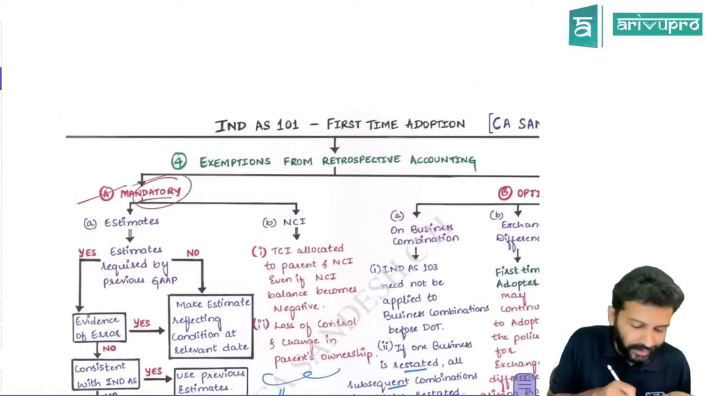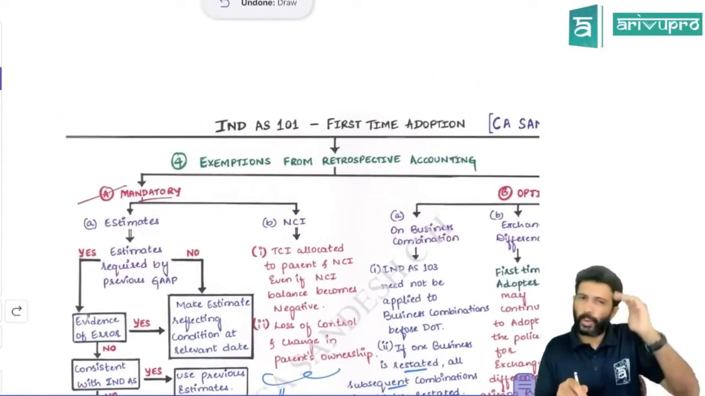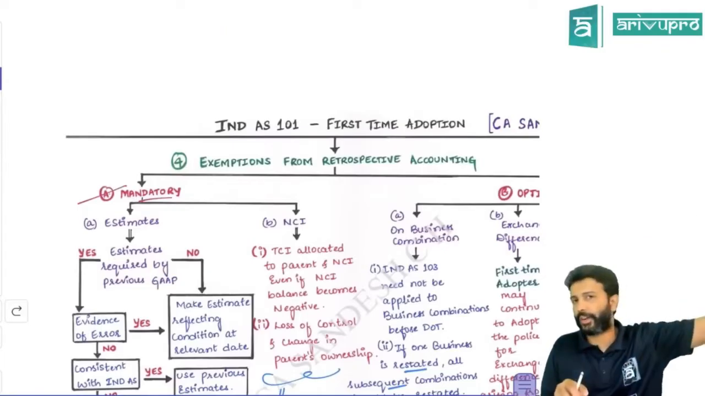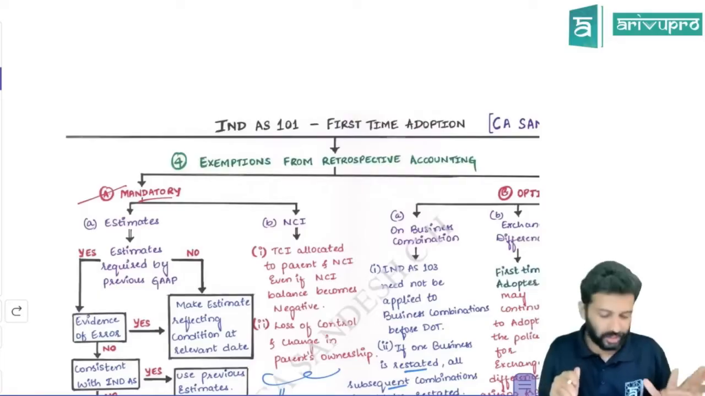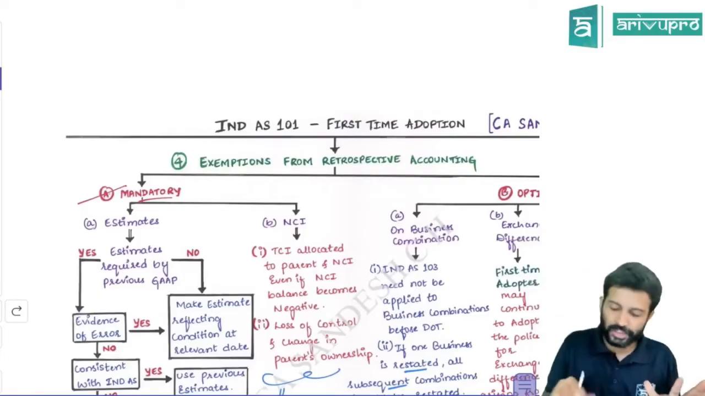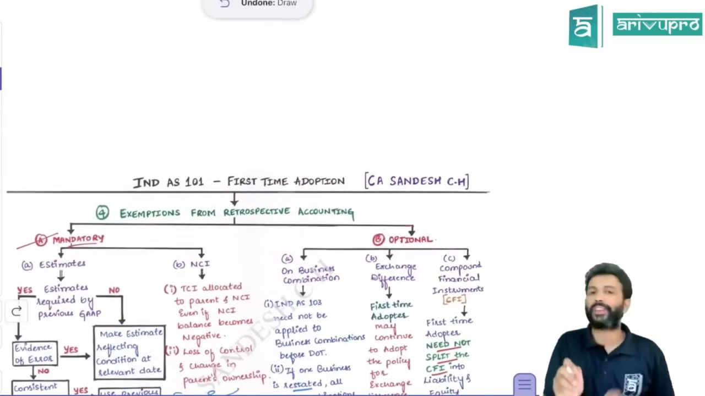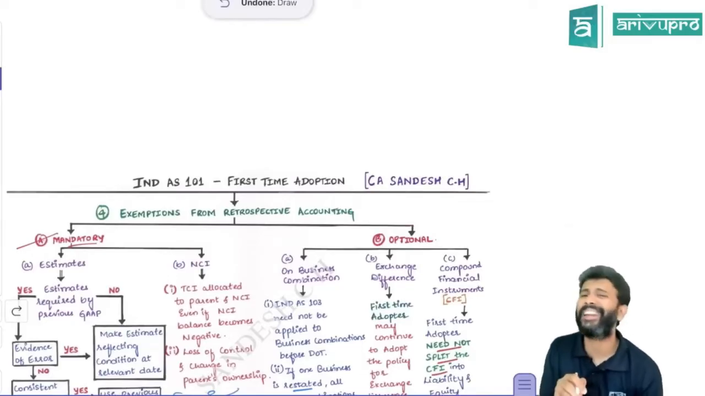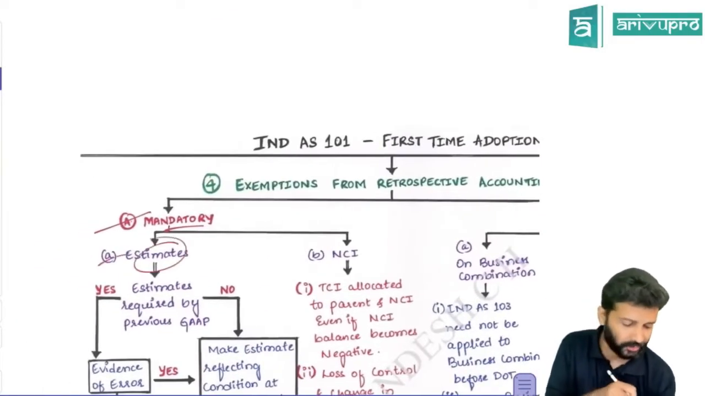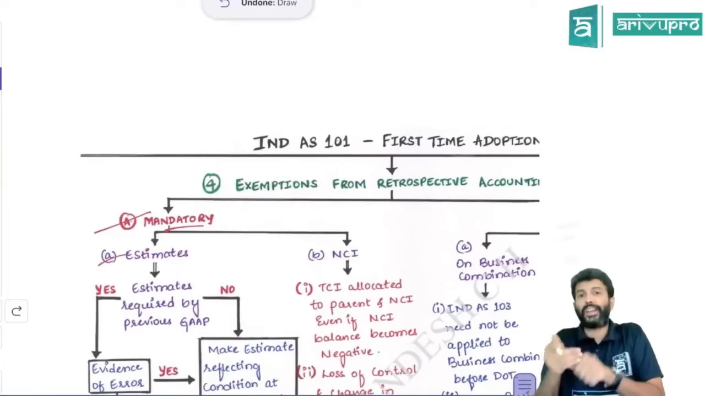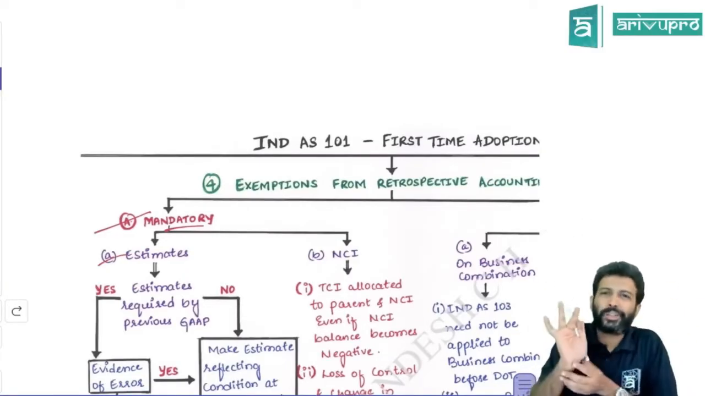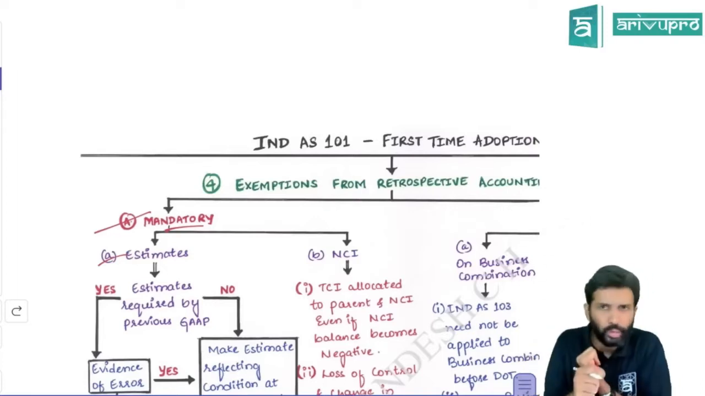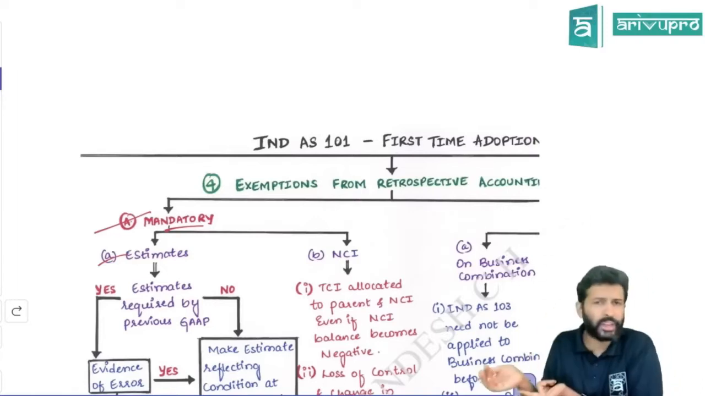Next, certain mandatory exceptions and exemptions are there. As a thumb rule I told you, if you are transitioning from AS to IND AS, you have to do the adjustments retrospectively. To that, there are certain exceptions. One is mandatory exceptions, and the other is optional exemptions. Mandatory exception is with respect to estimates. Obviously, to find useful life, residual value, provision for doubtful debts and so on, you need estimates. In accounting standards also you use estimates, and IND AS also requires estimates.